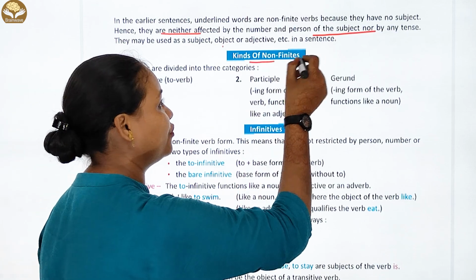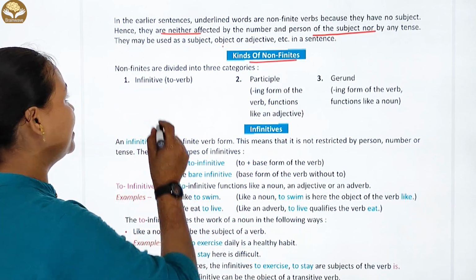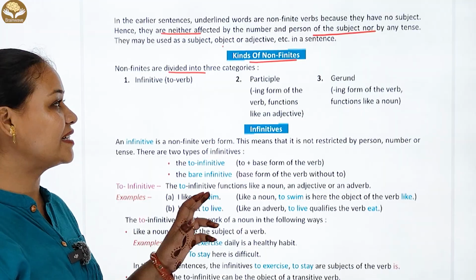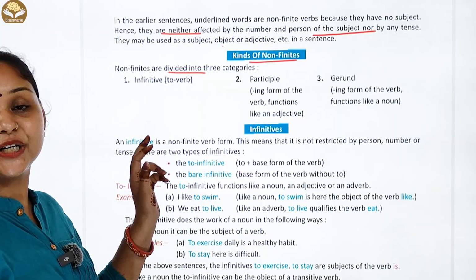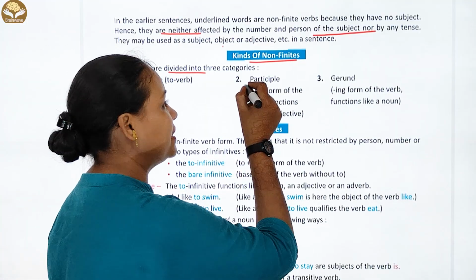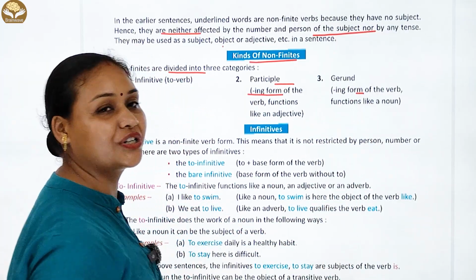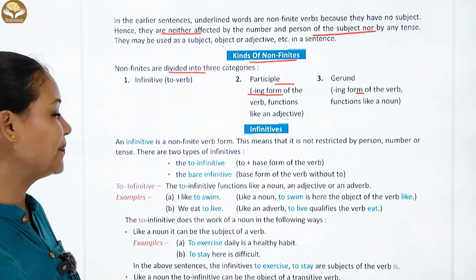Okay, चलिए kinds of non-finite verbs हैं. Non-finites are divided into 3 categories. Number first है infinitive जो आता है to verb के साथ, participle आता है ing के साथ और gerund आता है ing verb function और like noun के साथ.